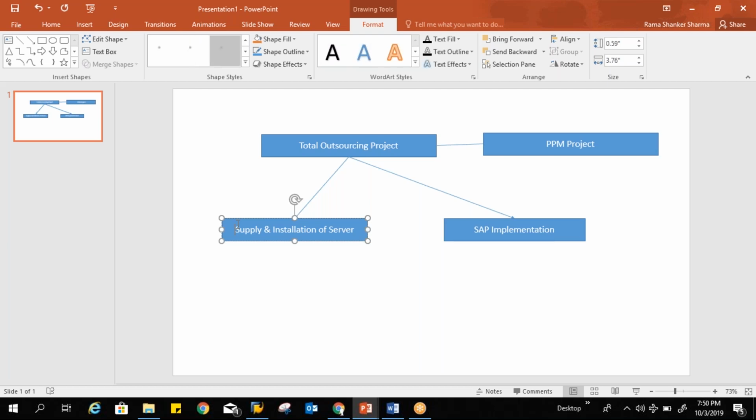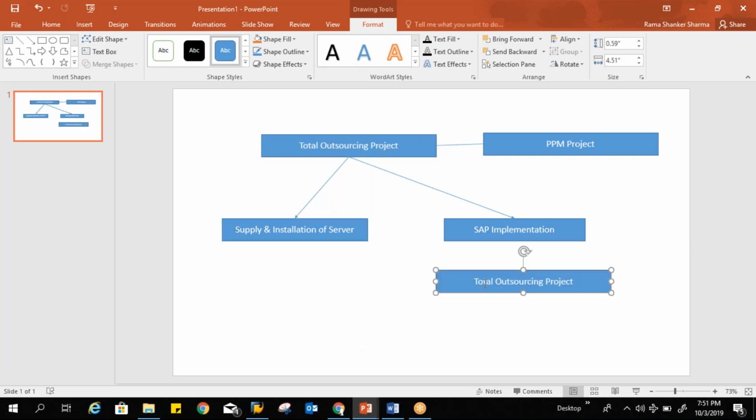Let's say if you are going for this solution, this is your PPM project. In the PPM project you can do the resource planning. That is the major functionality here. And again, you will have the choice to integrate with a PS project.